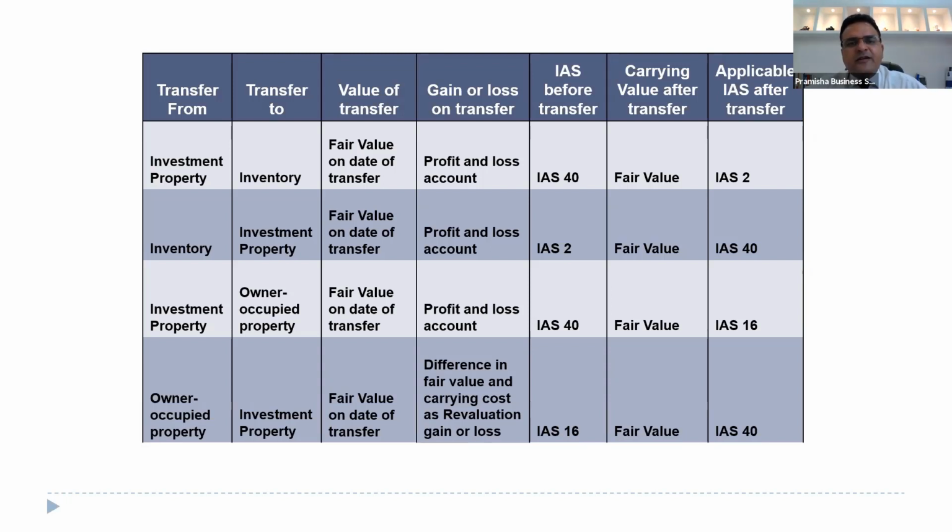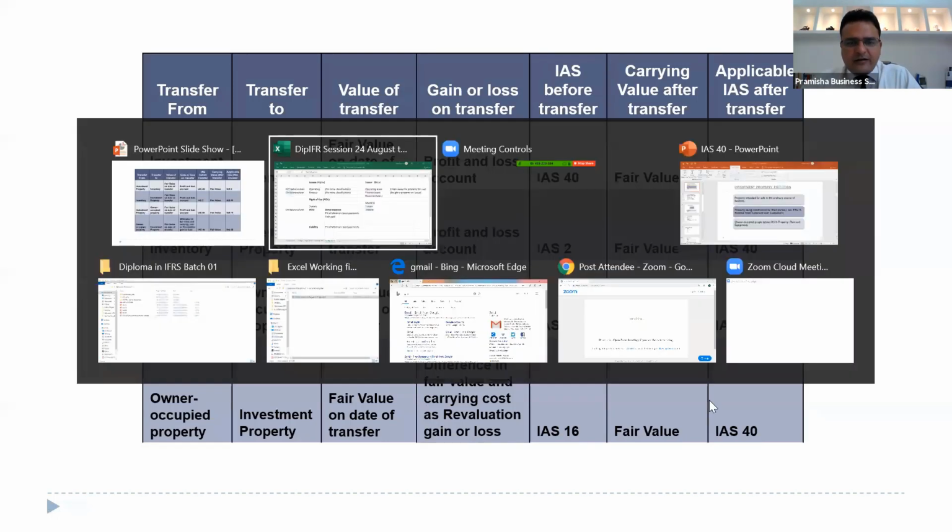So the difference will be treated as part of our revaluation model, not under IAS 40. The moment this is done, whatever is the value at which we are going to transfer becomes the value under IAS 40, and thereafter it will be remeasured at fair value each year.